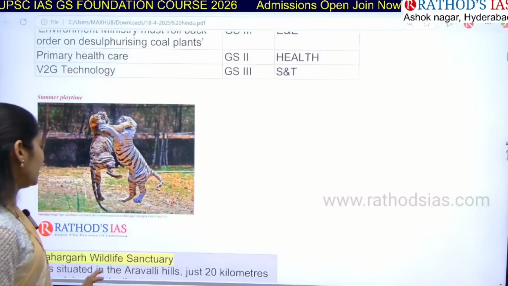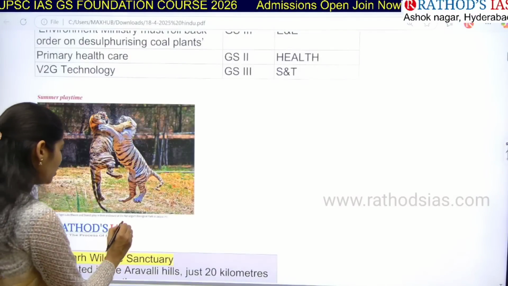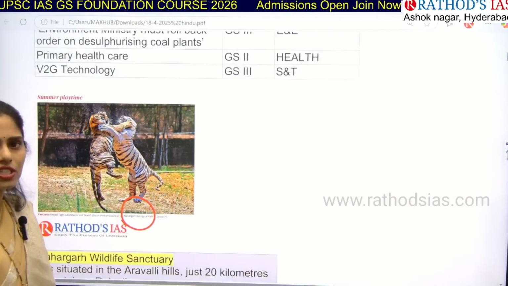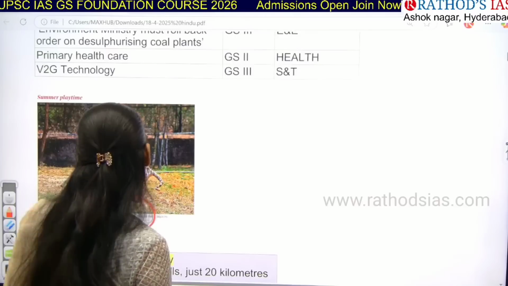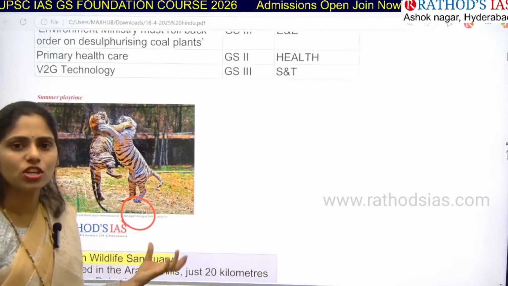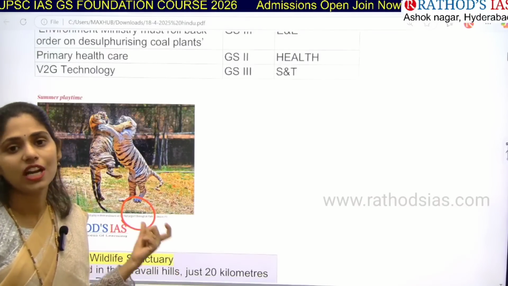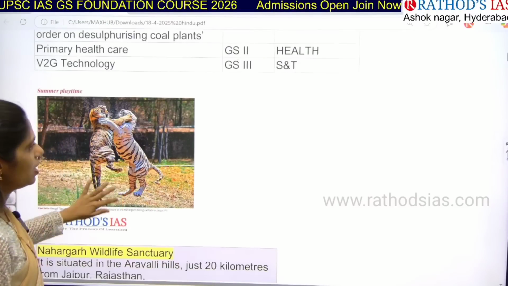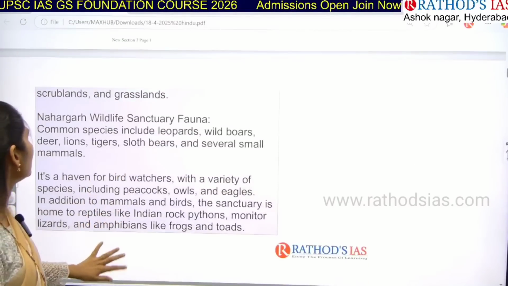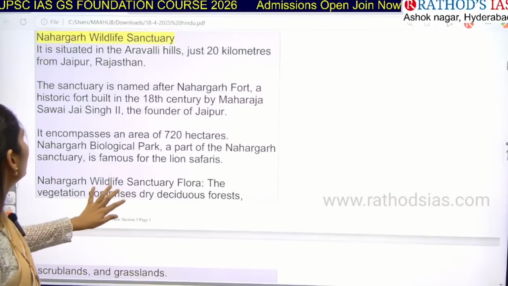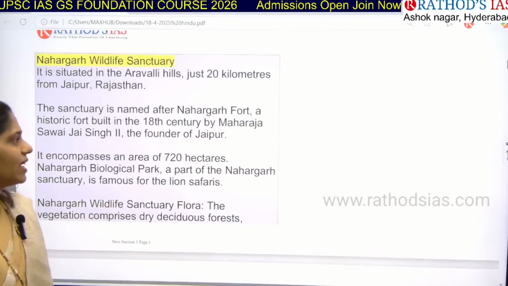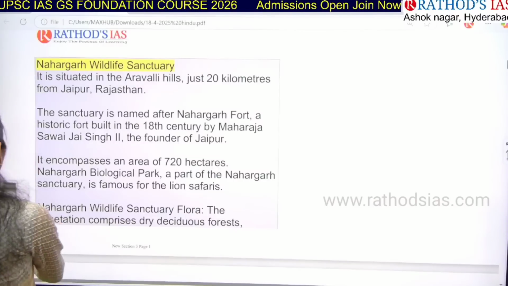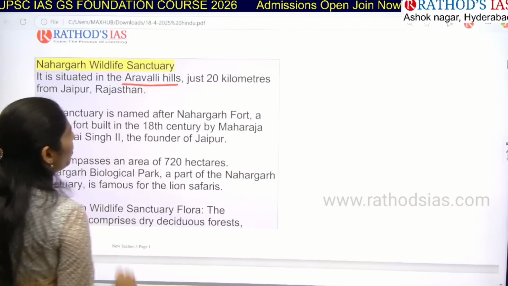What is the second area that you have to focus on? You have to focus on this Nahargarh Biological Park. We have a wildlife sanctuary in this region. It is located in the state of Rajasthan and it is very near to Jaipur. You have to make a note of this. Some facts regarding the Nahargarh Wildlife Sanctuary: it is situated in the Aravalli Hills, very, very important.